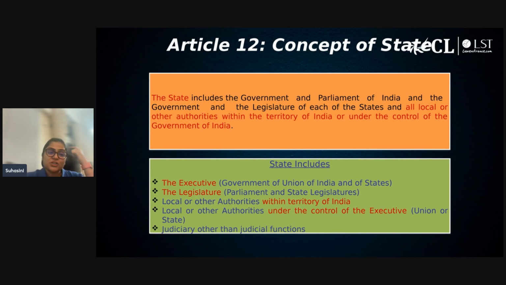So let's say the judiciary has made a law which violates your fundamental right, where the lawmaking power is in the hands of the executive or legislature. In that case, it may fall within the definition of state. But if the judiciary is making any law while adjudicating a judgment, it may not fall within the definition of state. For example, the Vishaka guidelines. The Vishaka guidelines were a result of a judgment, so here we cannot call it a state.